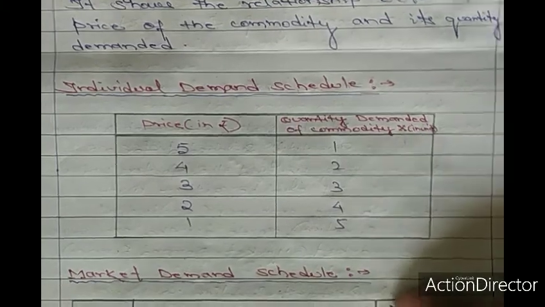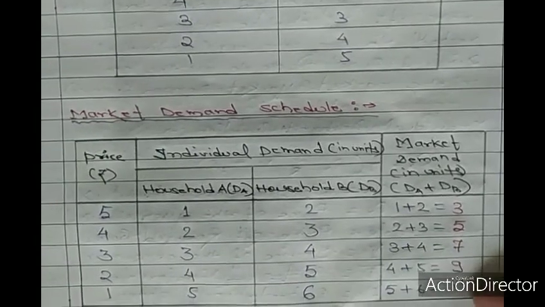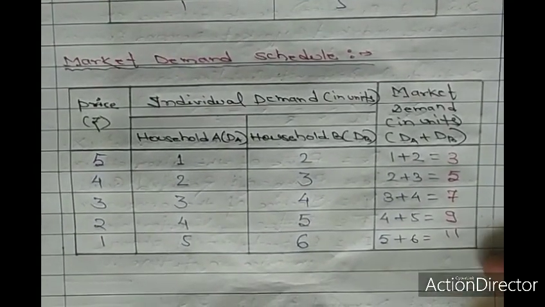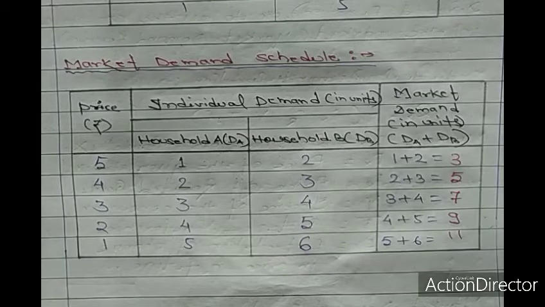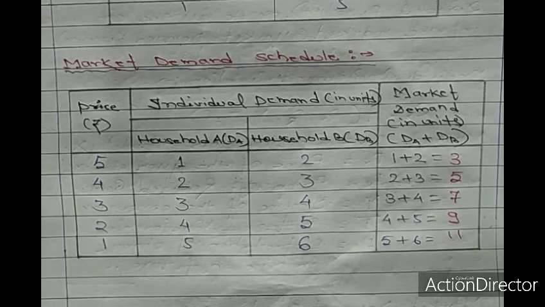So this is all about the individual demand schedule. Now let us move to the next topic, the market demand schedule. Market demand schedule is also a tabular statement, as you see on the screen, which shows various quantities of a commodity that all the consumers are willing to buy. Here the keyword is all the consumers. In the individual demand schedule there was the concept of a single consumer, but here all the consumers available in the market.